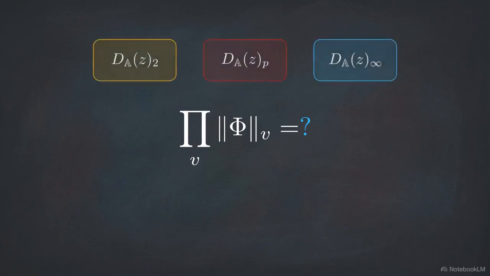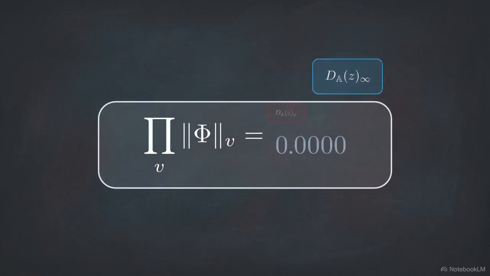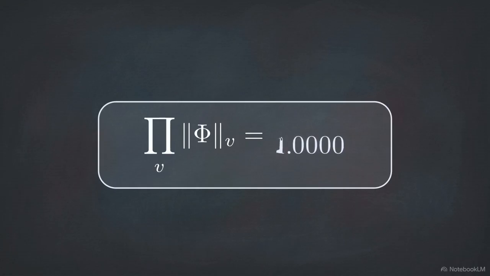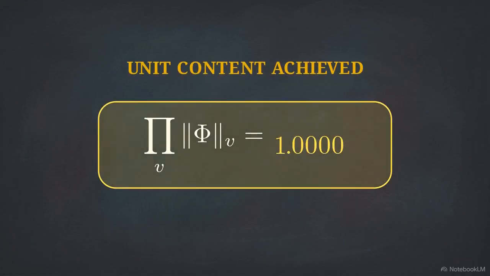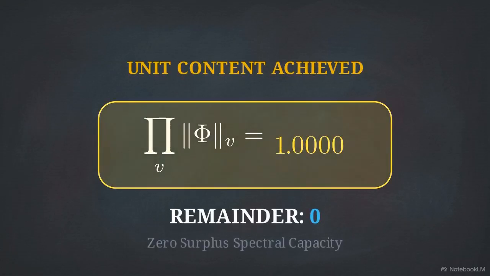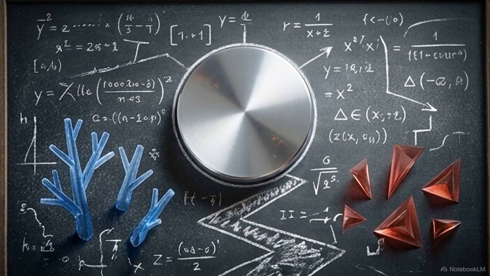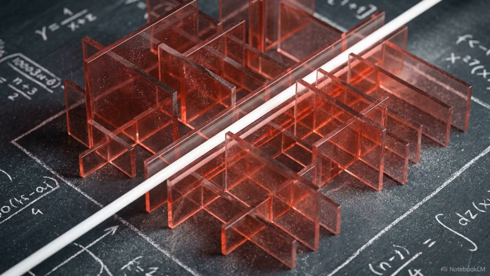The global determinant components feed into the ledger, balancing to an output of exactly 1. This confirms unit content, showing 0 surplus spectral capacity is generated. Unit content guarantees that there is 0 extra arithmetic volume within the Adele ring. Without this extra volume, trajectories cannot deviate from the established arithmetic progression.